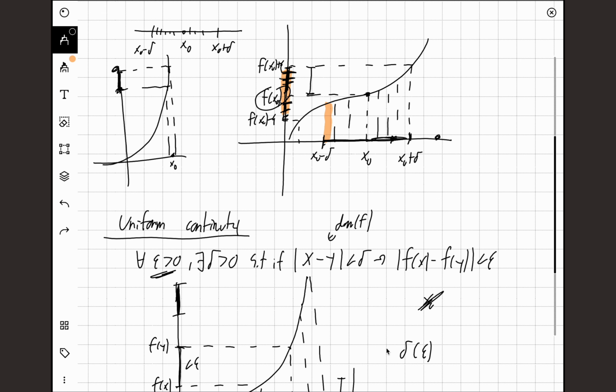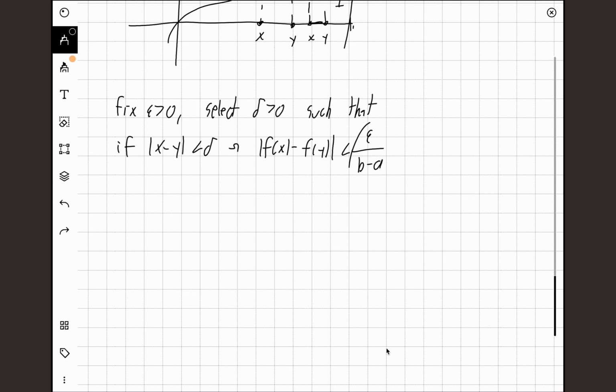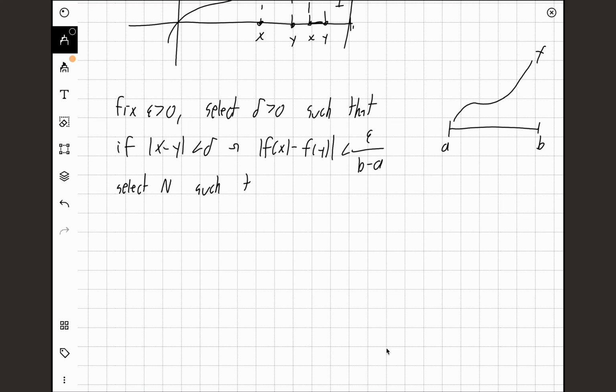So I can pick that |f(x) minus f(y)| is less than any number. So I can say that it has to be less than epsilon over b minus a. Again, b minus a is just a constant. This is just the length of the interval where our function f is defined. So because the function is continuous, it's uniformly continuous on this interval. And now I can select an n such that my partition (b minus a) over n will be less than delta.